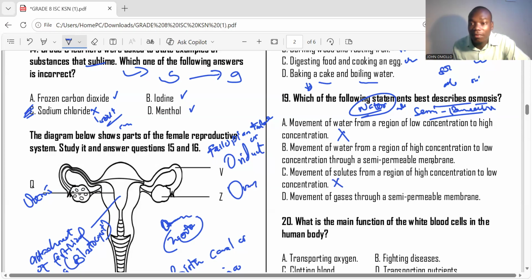Movement of water from a region of high concentration to low concentration through a semi-permeable membrane. Movement of gases through semi-permeable membrane. So the right answer is choice B. Movement of water from the region of high concentration to region of low concentration through semi-permeable membrane.